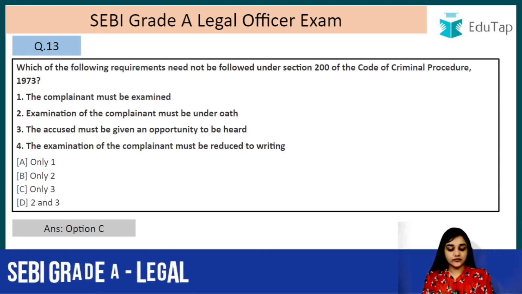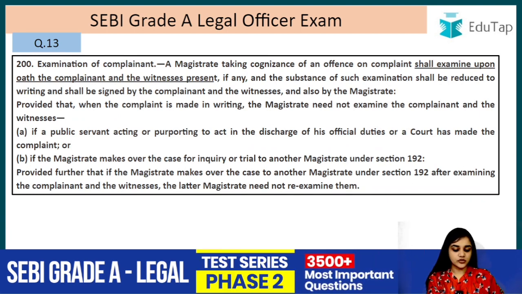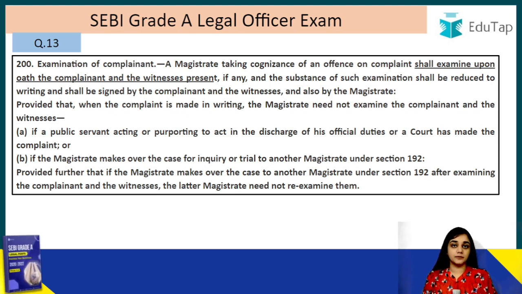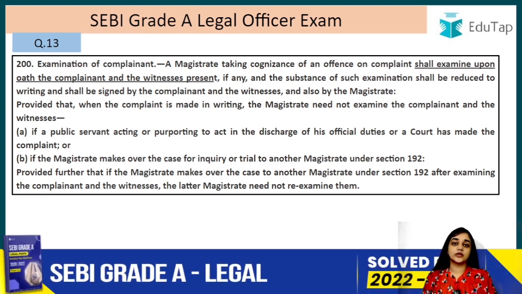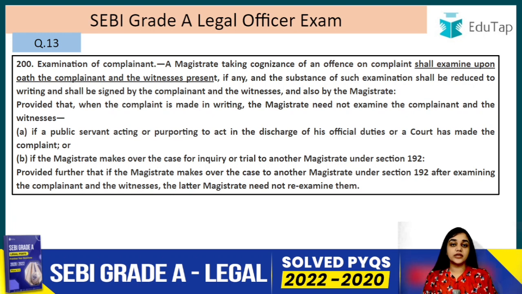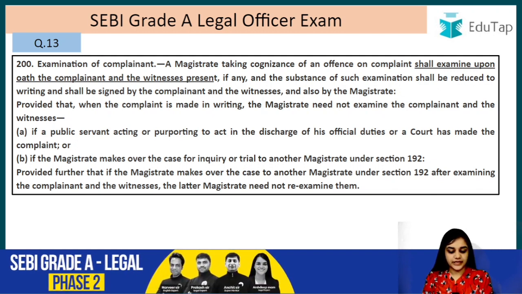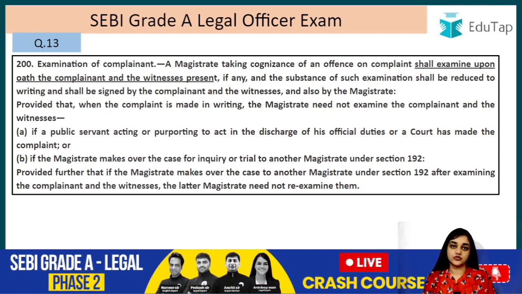So let's read this section first. Magistrate, taking cognizance of an offence on complaint, shall examine upon oath the complainant and the witnesses present. So what is happening here? There is a complainant who has come to the magistrate and he is making a complaint, right? He is stating a complaint. In that case, what is going to happen? The magistrate is going to take under oath his statement and of any witnesses that he has brought with him, if any, and the substance of such examination shall be reduced to writing and shall be signed by the complainant and the witnesses and also by the magistrate. They are going to sign it.